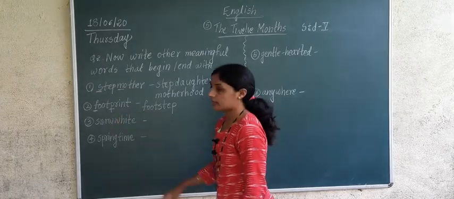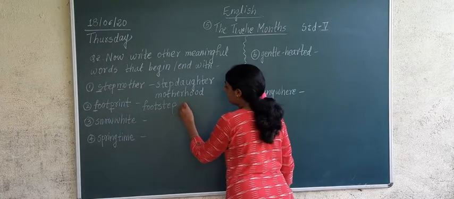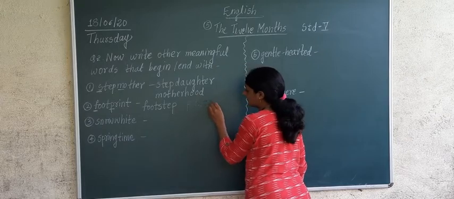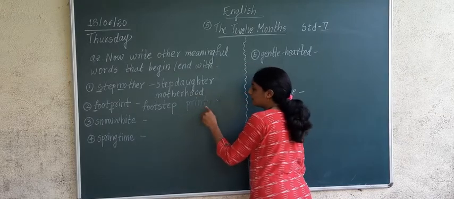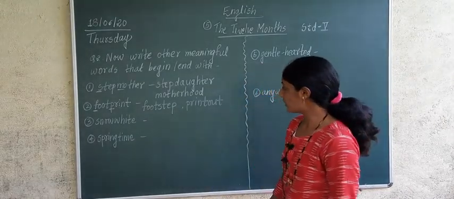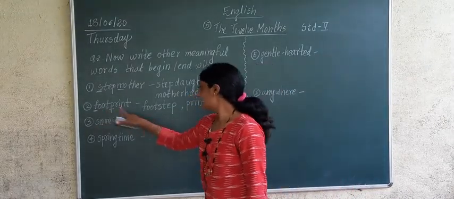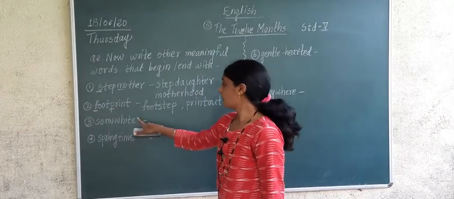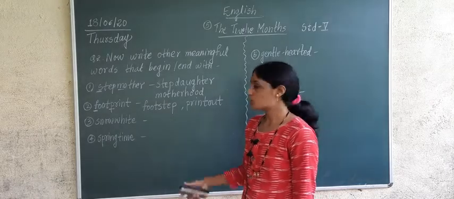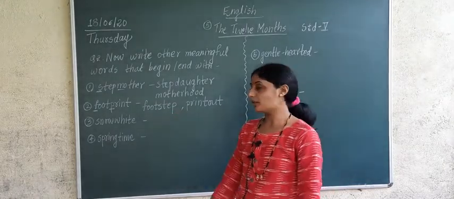Now from print, what another word will become? Print out. Print plus out. Understood? Have you understood or not? We have to take the first word and add something, and again to the second word you have to add something. So it is going to make 2 more meaningful words.